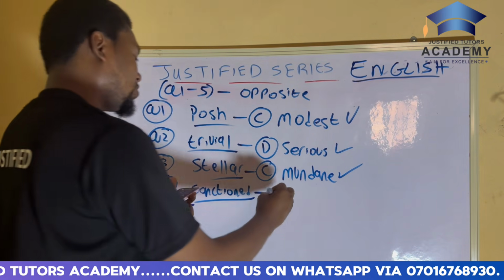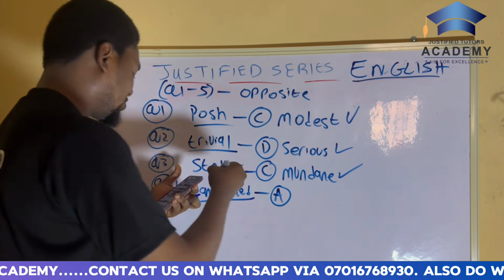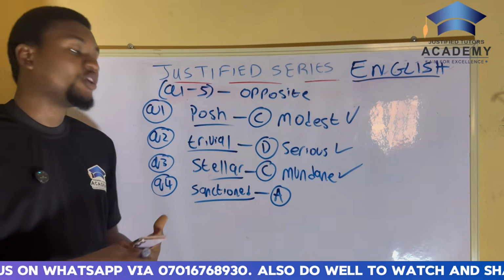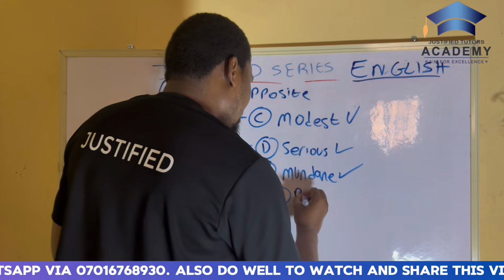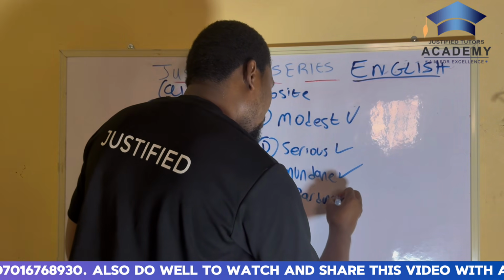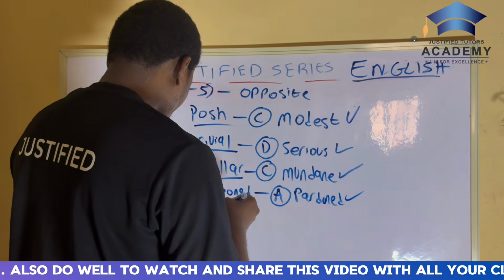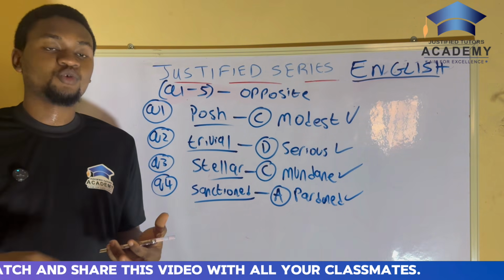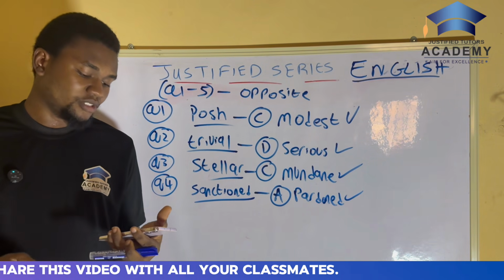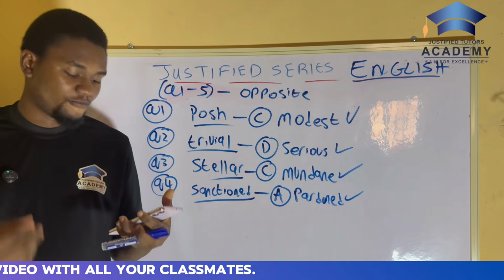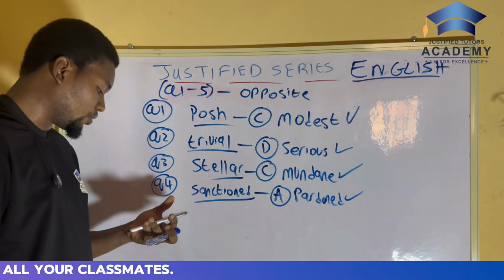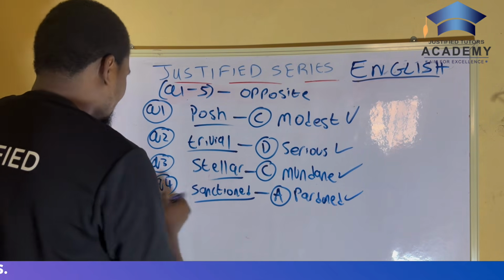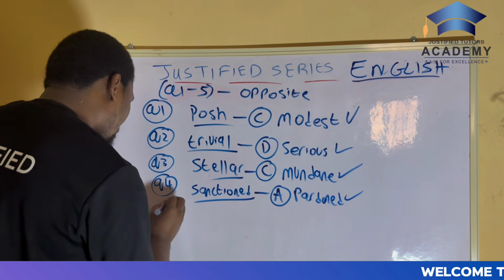And for those that don't know the meaning of sanctioned, sanctioned here refers to a penalty for a wrongdoing. So Tolu was sanctioned, while his friend was pardoned. And pardoned here simply means that he was forgiven, or excused. So the next question under this particular section is question number 5.